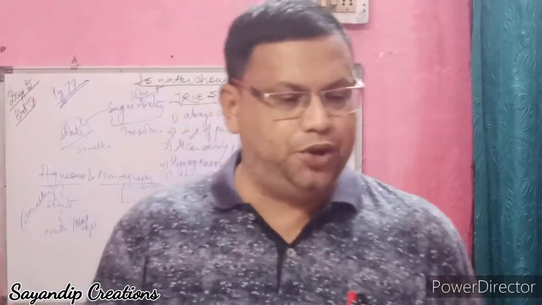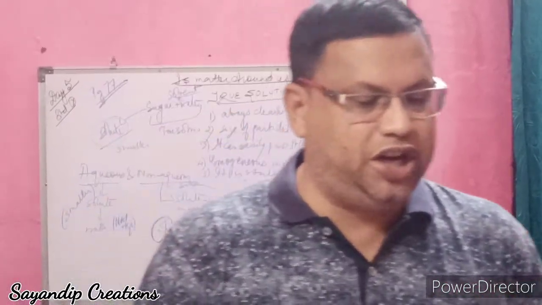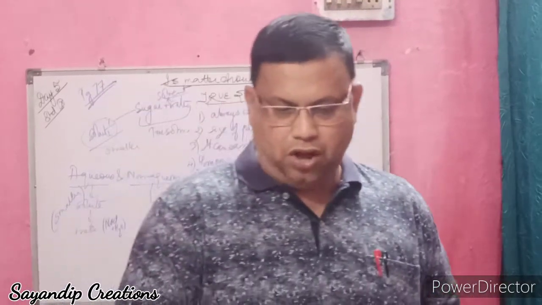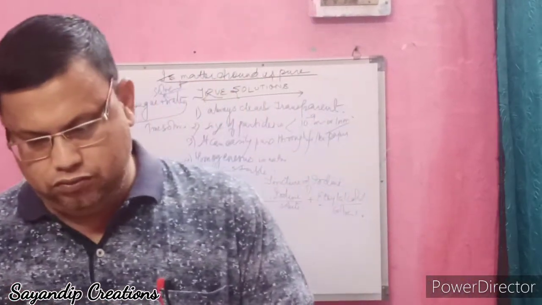Now types of solution. The first one is solid solution. What does solid mean? That means solid is the solute, solid is also the solvent. For example, alloy. I told you alloy is a homogeneous mixture of what? Two or more metals, or a metal and a non-metal.